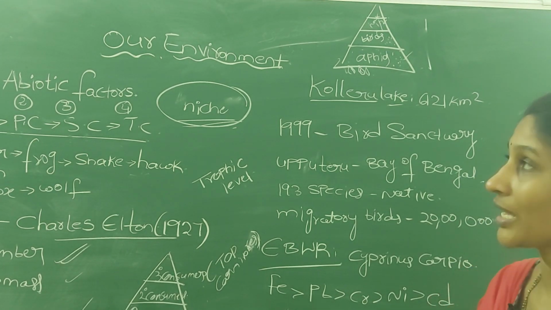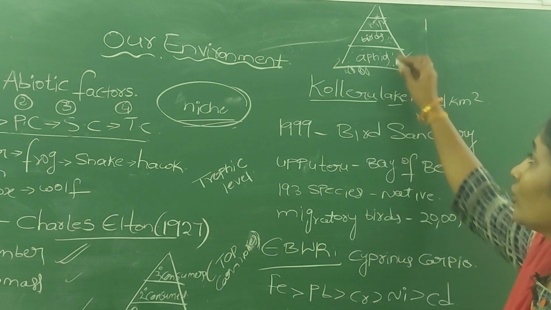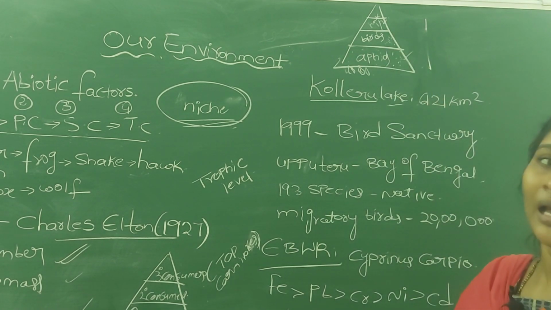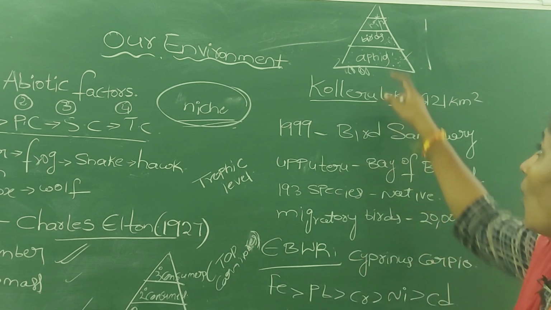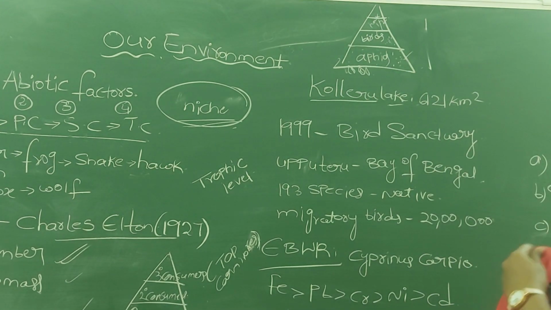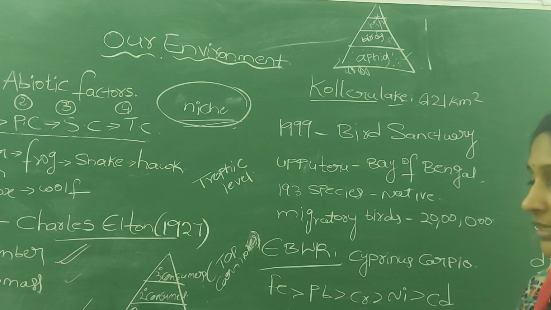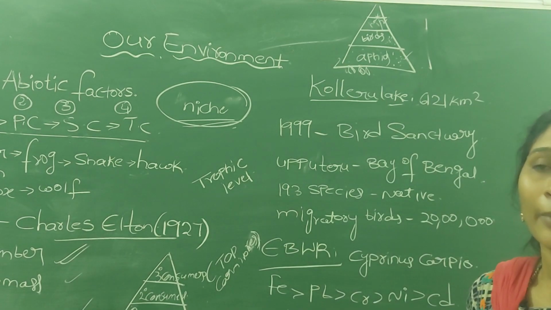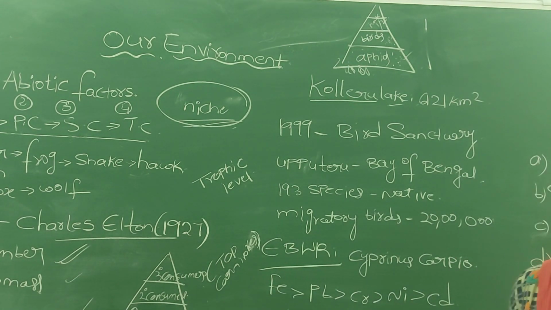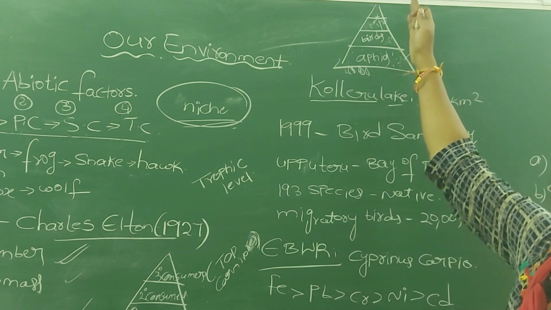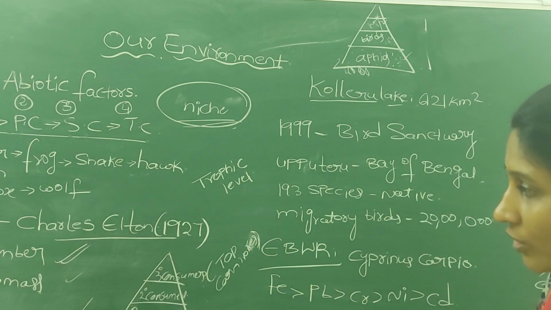At the same time, compare the size of the aphid to the bird's size: insectivorous birds have a somewhat larger body size, and the hawk is really a huge bird. So the size of the organism increases from one trophic level to the next, but the number of organisms always decreases from producers to the top level. So that is the pyramid of number.